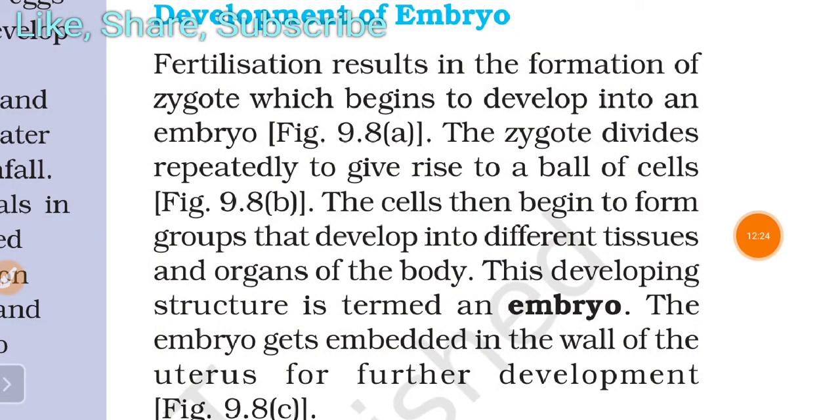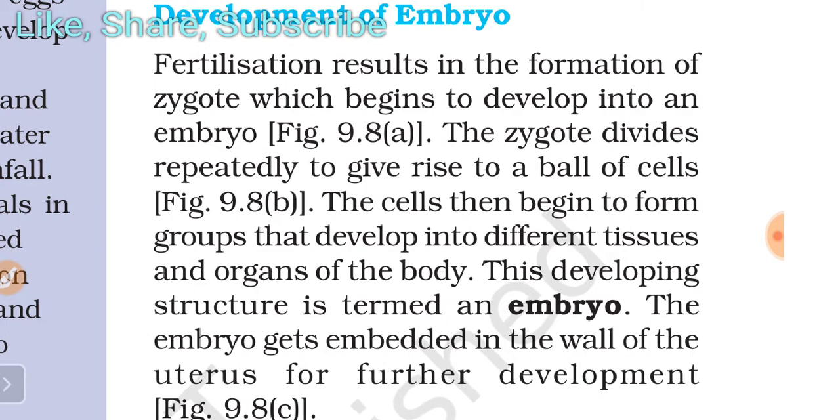Fertilization results in the formation of a zygote, which begins to develop into an embryo. You can see this in the figure in your book. The zygote divides repeatedly to give rise to a ball of cells. The cells then begin to form groups that develop into different tissues and organs of the body. This developing structure is termed an embryo.